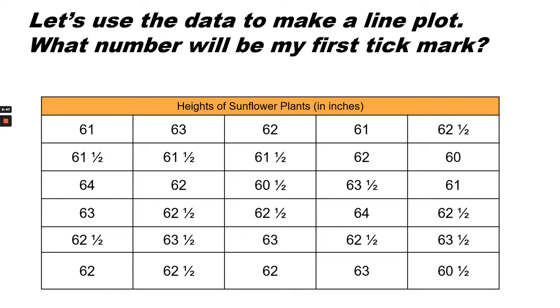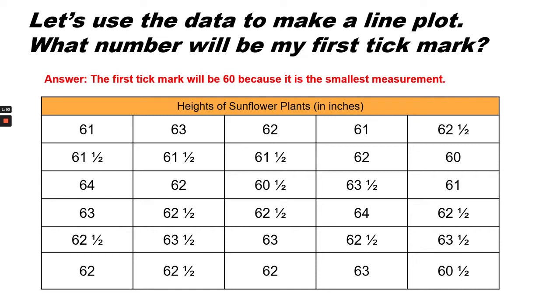What number will be my first tick mark? So the first tick mark will be the smallest number. So we're looking for the smallest whole number on the chart. The first tick mark will be 60 because it is the smallest measurement.